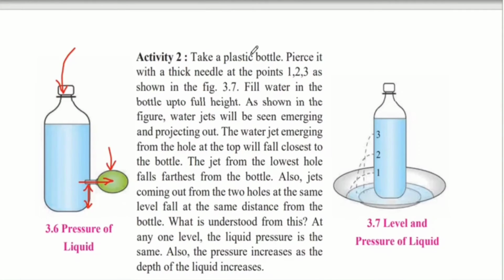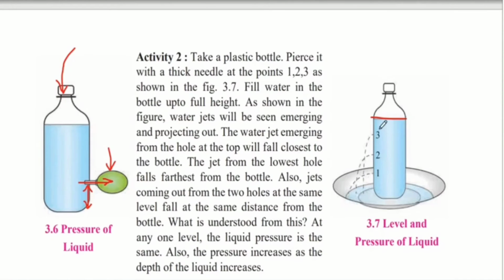Activity 2. Take a plastic bottle, pierce it with a thick needle at points 1, 2 and 3 as shown in the figure. So now we will take another bottle and make a hole in it with a needle at 3 points, 1, 2 and 3, as shown in this figure. Fill water in the bottle up to the full height. Here we have filled the water up to the full height of the bottle, covering all these 3 points. Water jets will be seen emerging and projecting out. Because we have created holes in this bottle, water jets are coming out of the bottle as seen in this figure.